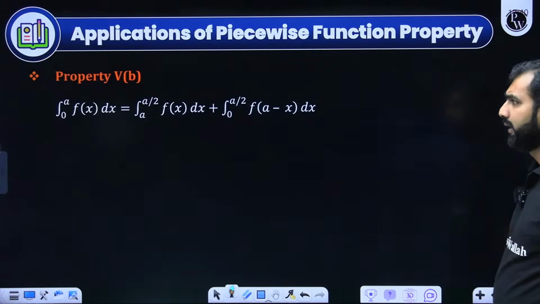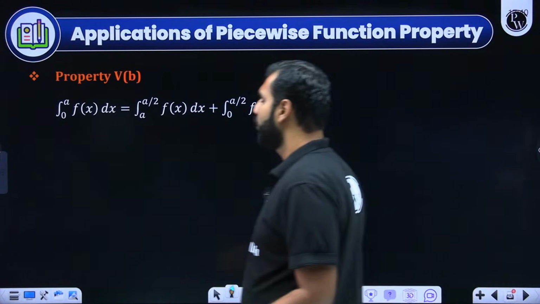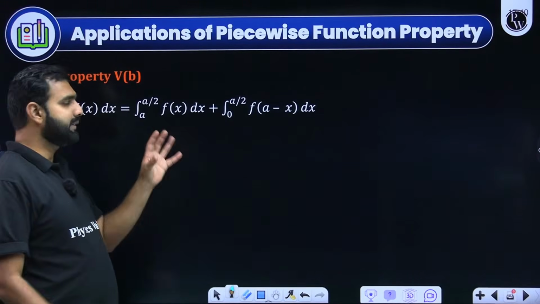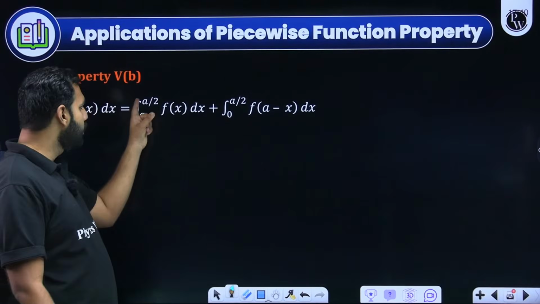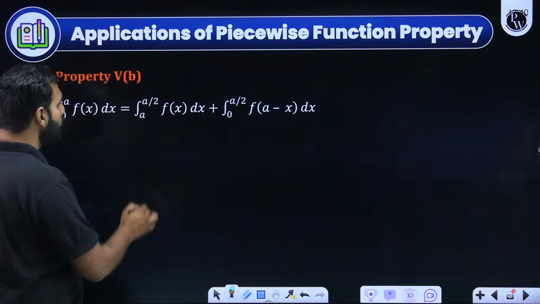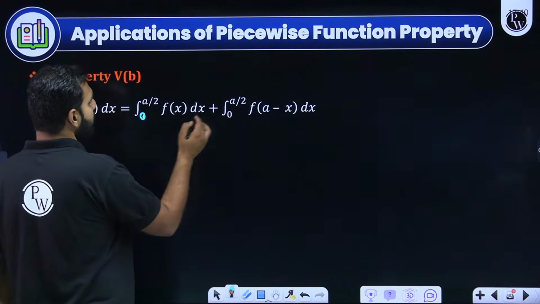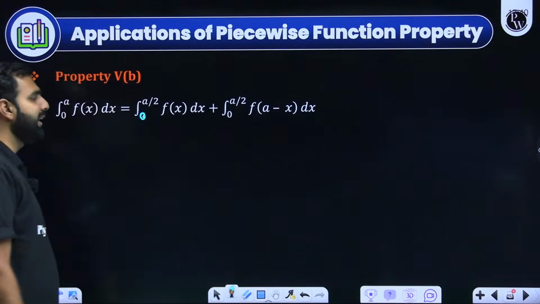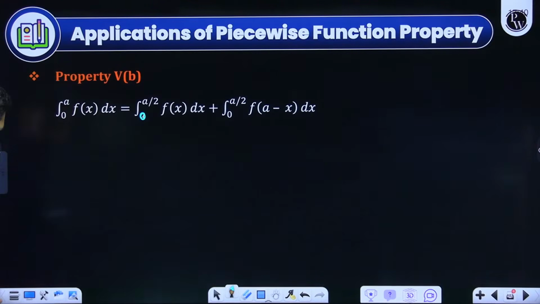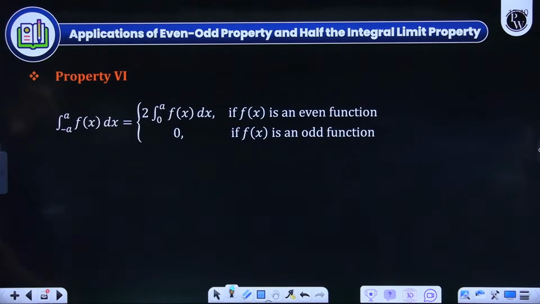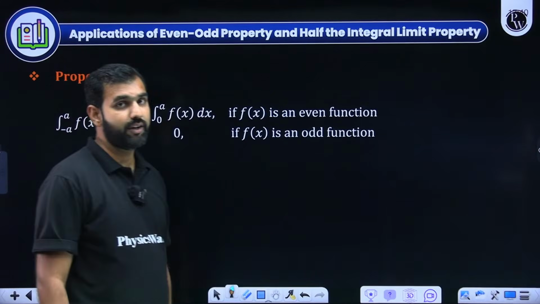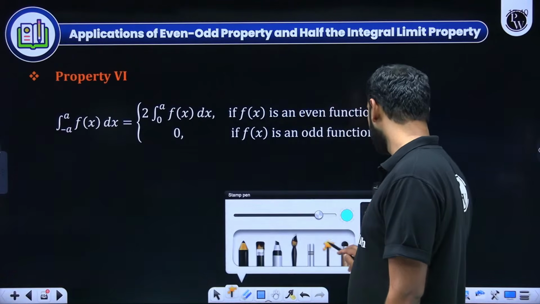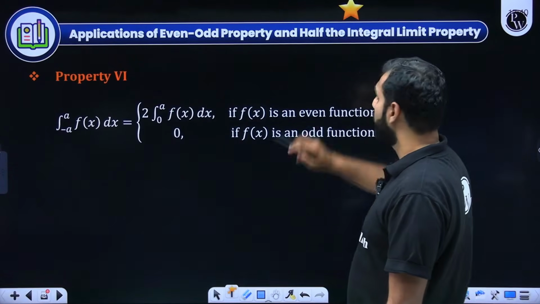Everybody got this? Another property here is a pretty simple one. If integral from 0 to a of f of x dx is given, you can split this limit into half. It is 0 to a by 2 and then 0 to a by 2, first of all f of x, then f of (a minus x). Please remember that. Don't forget these properties. This is something which is very highly used. JEE asks questions based on it, and I'll be showing you questions where this particular property is used.